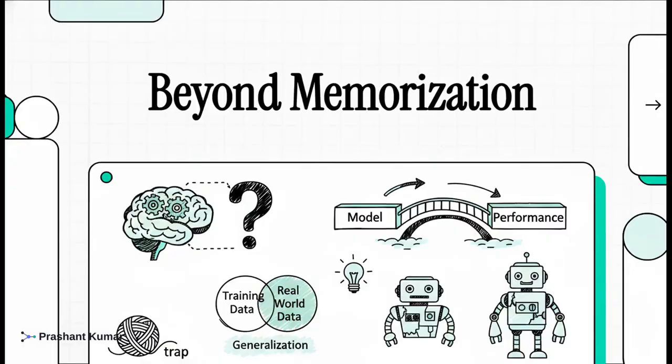Welcome to today's Explainer. We're jumping right in today because if you've ever wondered why an AI model looks incredible in the lab but completely falls apart the second it hits the real world, well, you're in the right place. We're unpacking the single biggest trap in machine learning, generalization, or more accurately, the failure to generalize. To wrap our heads around this, let's think about a situation we've probably all seen before.